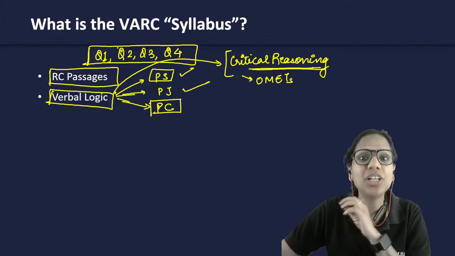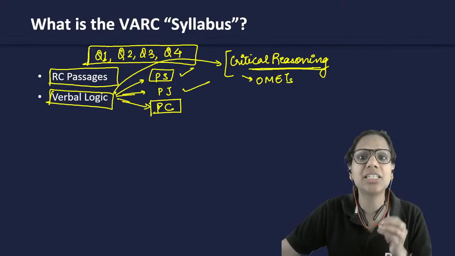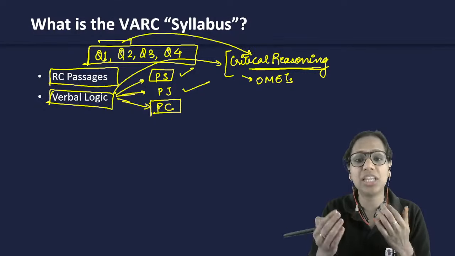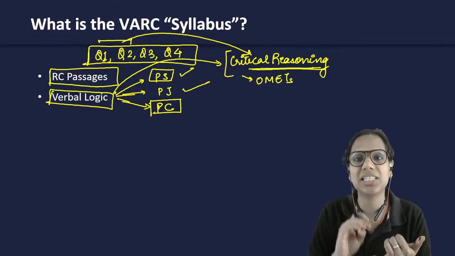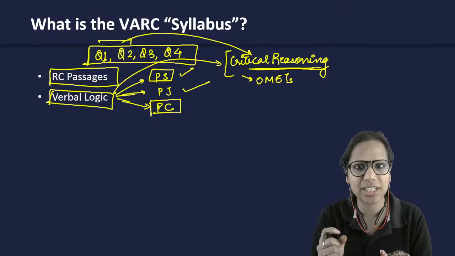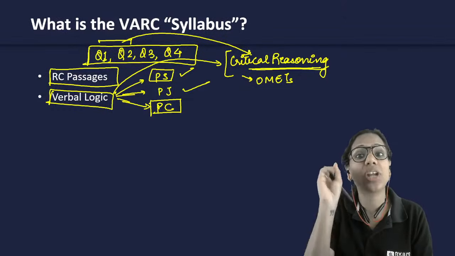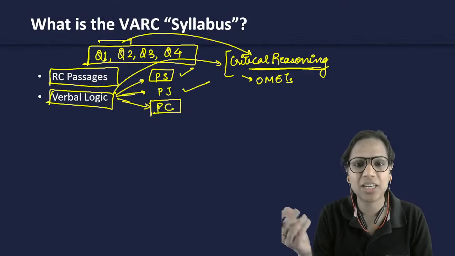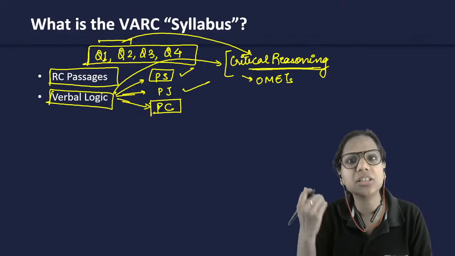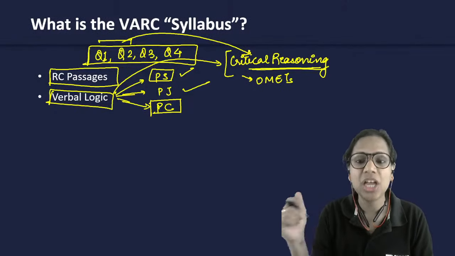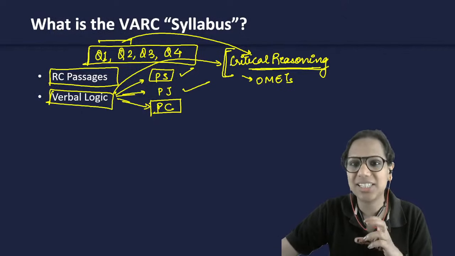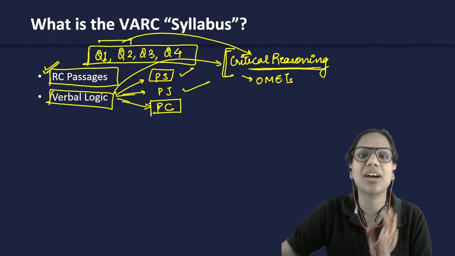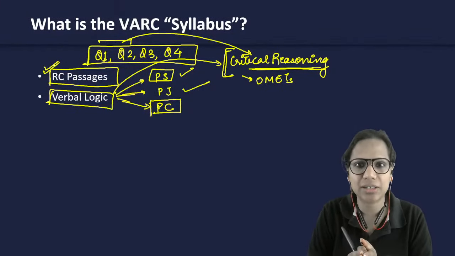And if you pick up the last year's passages, you will realize that in some passages, 2 out of 4 such questions, they come from this area, wherein they ask you to think about something in the sense, what can you infer from so and so sentence? Okay, which of the following would strengthen the author's argument in the passage or in para 2 in a particular paragraph? Which of the following would undermine or weaken the argument of the author in para 3? So these types of questions are called critical reasoning, and this is something that you should prepare for even if you have to excel just at RC passages, even if you're preparing just for CAT.